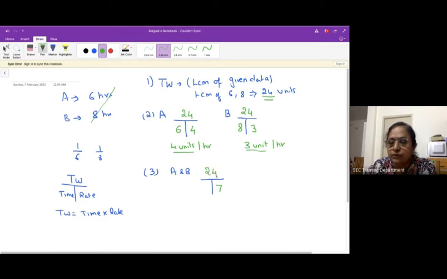So fill this 24. And as I told you, that product of time into rate is going to give you the total work. Now the total work is given as 24. We don't know the time that we have to find out, but the rate is given as 7. Therefore, the time is nothing but 24 by 7. So this is what we got in the previous problem also, right? So this is another method where you can do this problem by just adding or subtracting with an integer, not a fraction.